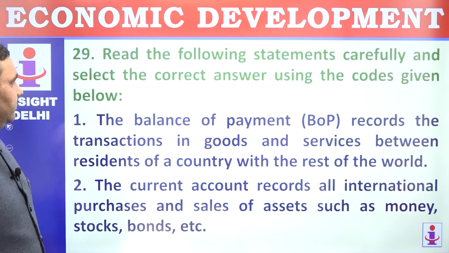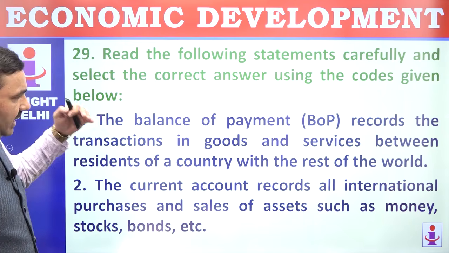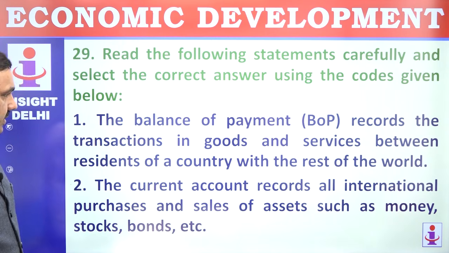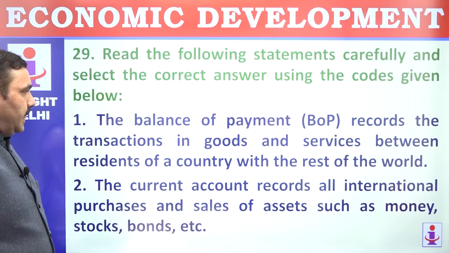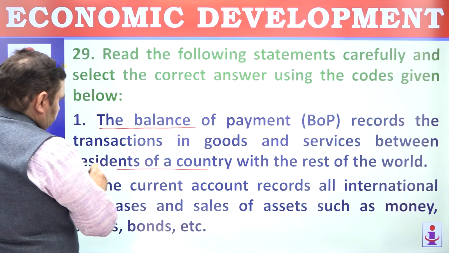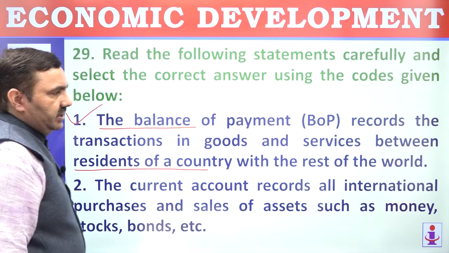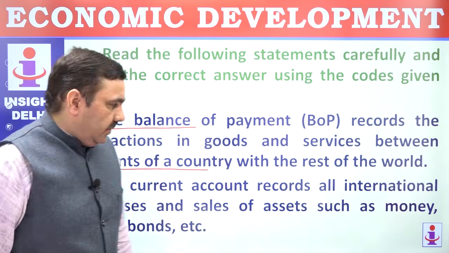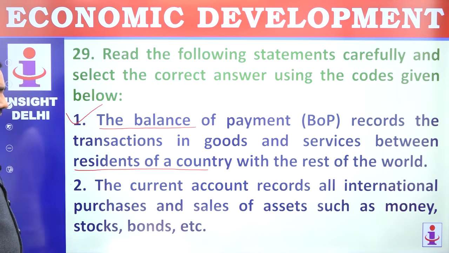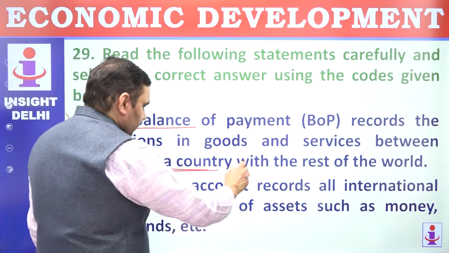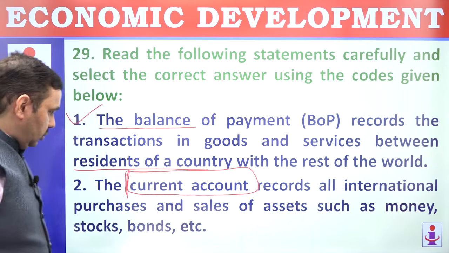29. Read the following statements carefully. Select the correct answer using codes given below. The balance of payment records the transactions in goods and services between residents of a country with the rest of the world. So balance of payment has current account and the capital account. It takes into account goods and services. It takes into account the transfer or the movement of capital as well. So both are taken into account in BOP. Current account records all international purchases, sales of asset such as money, that is capital account. Current account for goods and services, capital account for transfer of capital. So this is wrong here.